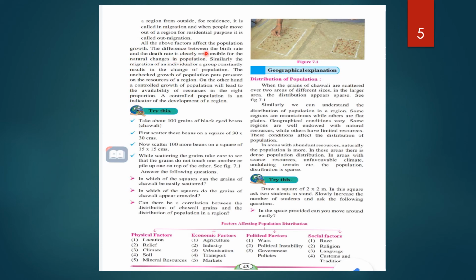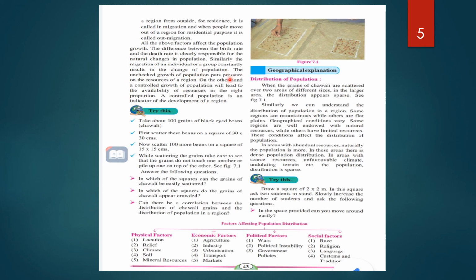All the above factors, birth rate, death rate, life expectancy and migration, affect the population growth. The difference between the birth rate and the death rate is clearly responsible for the natural changes in population. Similarly, the migration of an individual or a group constantly results in the change of population.